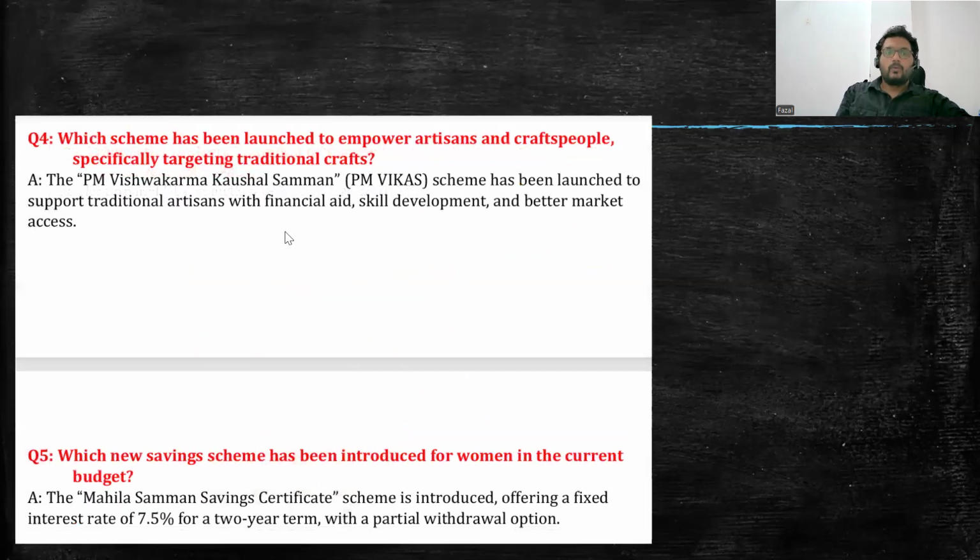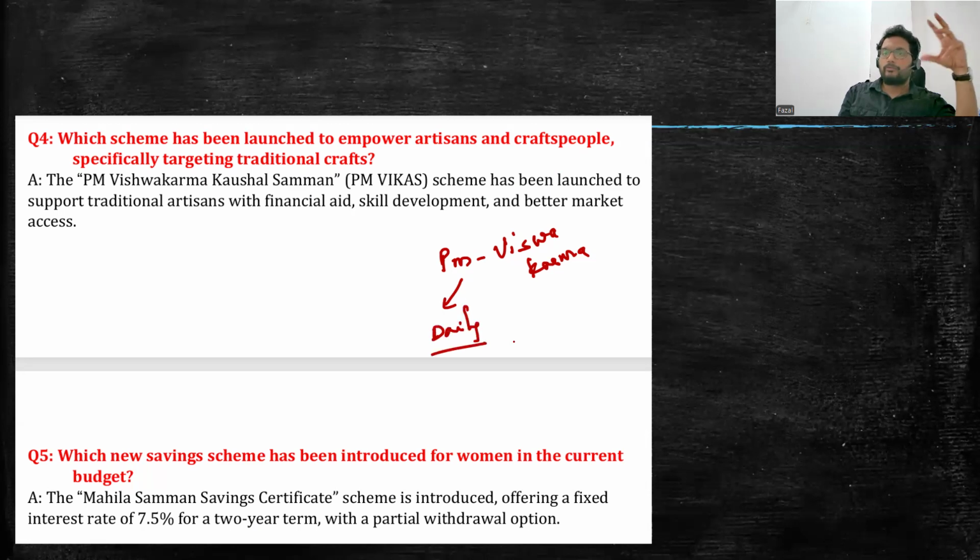Next one. What scheme has been launched to empower artisans and craftsmen, specifically targeting traditional crafts? It is PM Vishwakarma. I have already taught this in most batches. In PM Vishwakarma, the government is targeting certain artisans, and the government will give them financial aid, training, and daily wages also, a daily wage of rupees 500. Along with this, the government will also provide a toolkit.